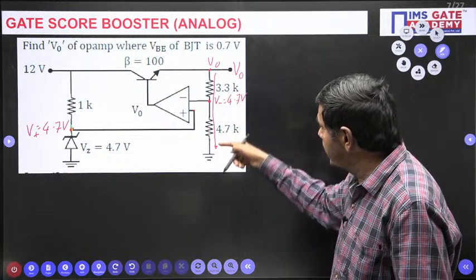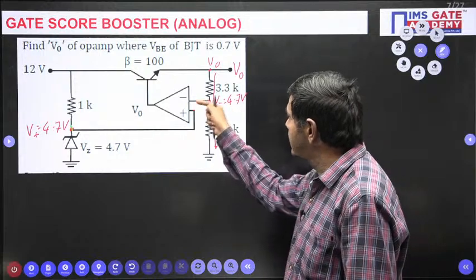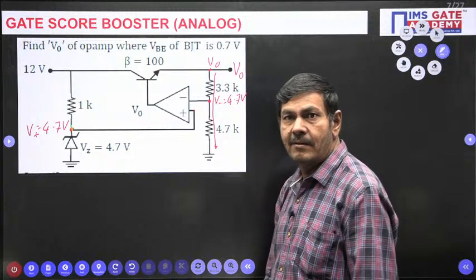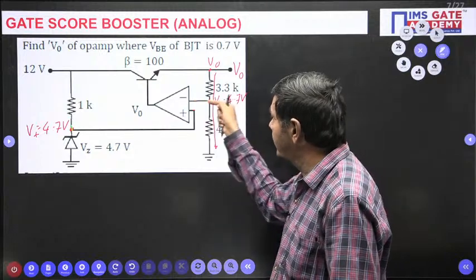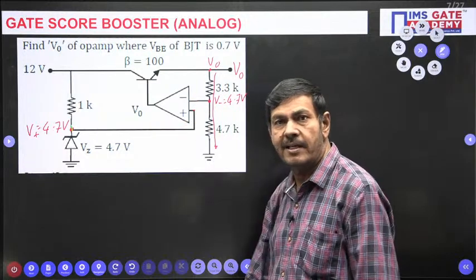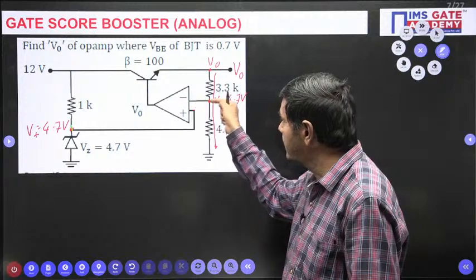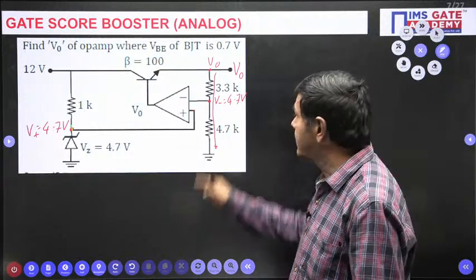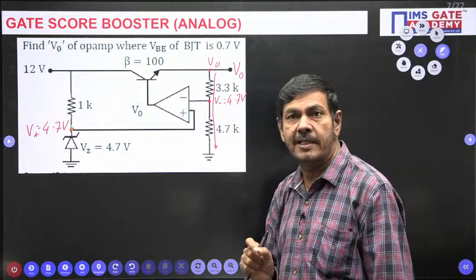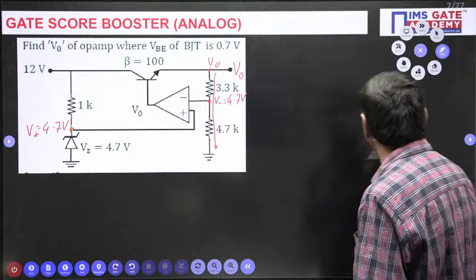The current is going to flow this side. Can you find any current across this negative terminal side? It doesn't flow any current. Why is this current not passing this side? Because the input impedance of the operational amplifier is infinite. At that time, it doesn't allow any current in this direction. The same current is passing across two resistors, which means you can apply the voltage divider formula directly. The voltage division formula is applicable.